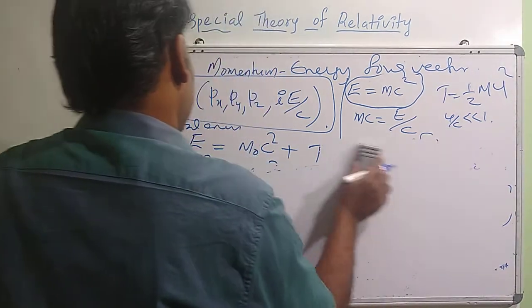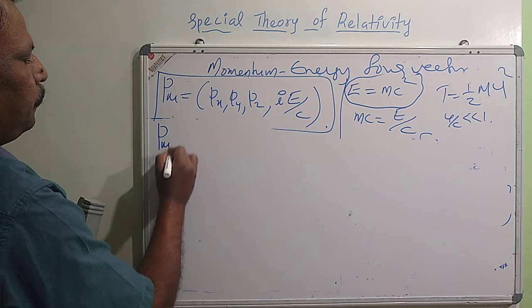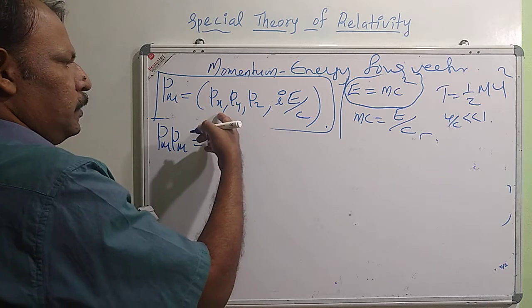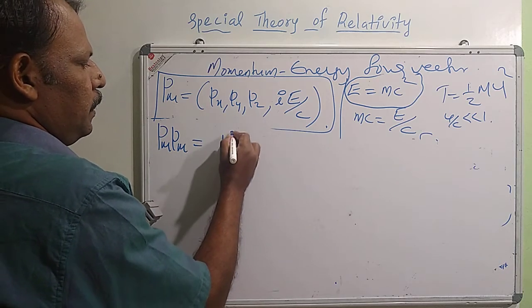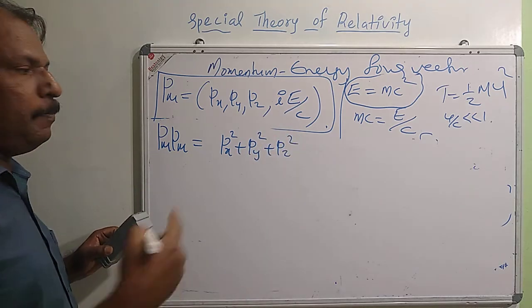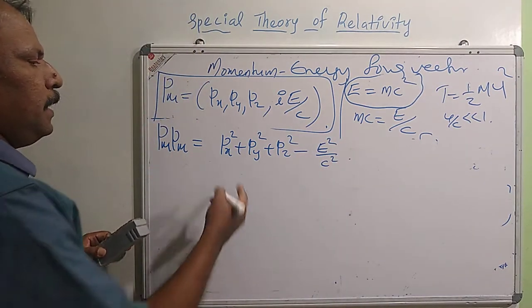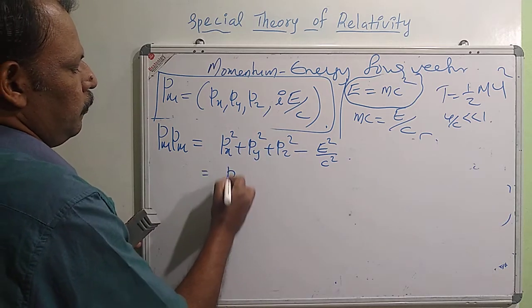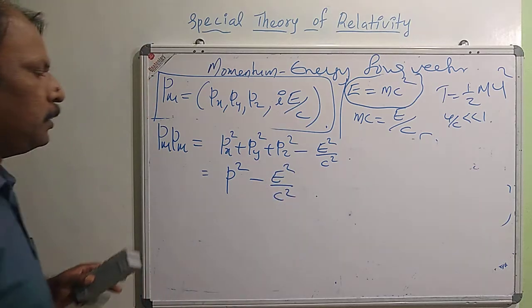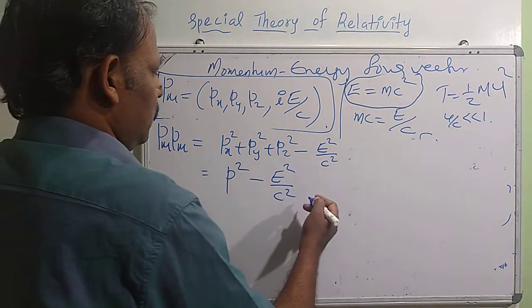We can also show that the length of the four vector is invariant. We take the length of the four vector as p mu p mu, the dot product of the vector with itself. So it will be px square plus py square plus pz square plus iE by c whole squared, that is minus E square by c square. Px square plus py square plus pz square is p square, so it is p square minus E square by c square.